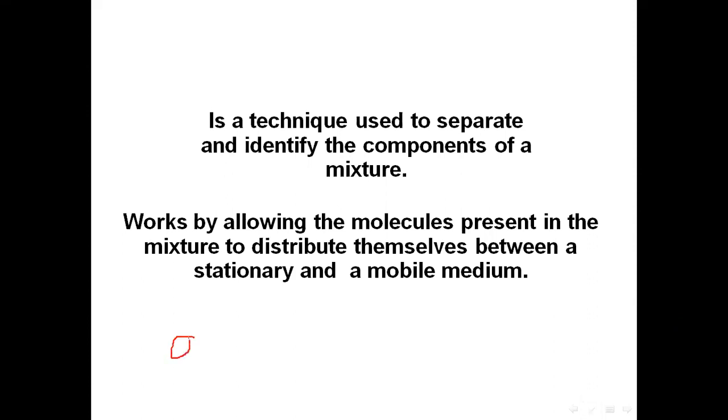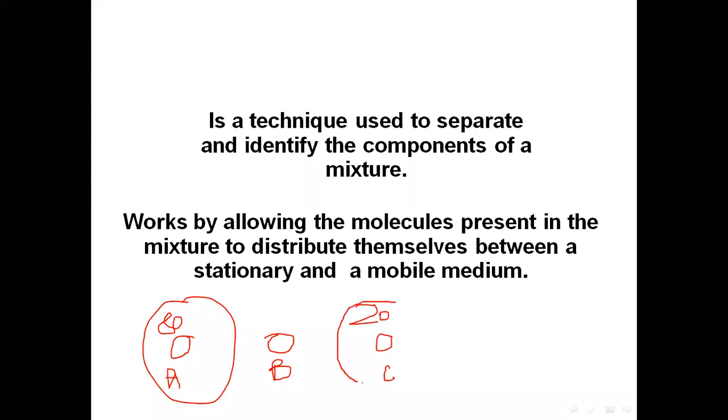So if I take a particle, let us say A, then I have a particle, let us say B, then I have a particle, let us say C. So B may have, let us say, 80% of B soluble in A, and 20% of B soluble in C. So this tells that B has more affinity for A, and it is having lesser affinity for C. Therefore, B will choose to be with A, and therefore we can have it as a separating substance.